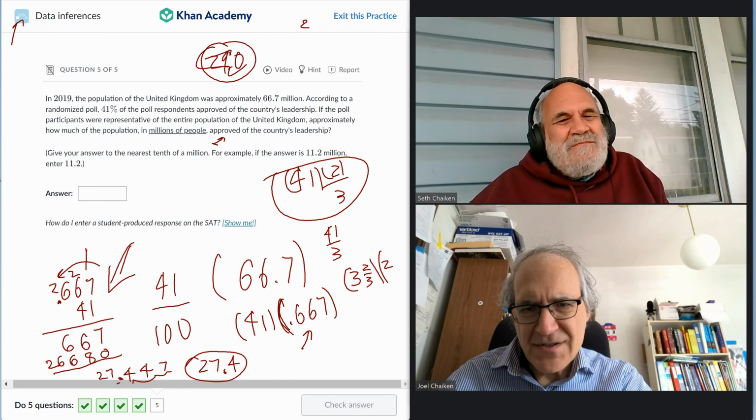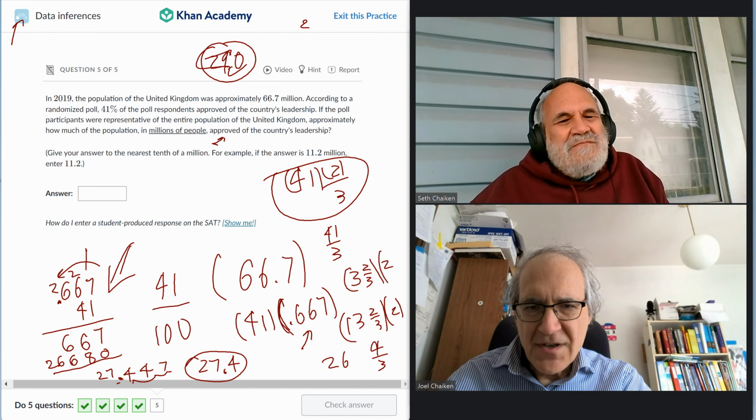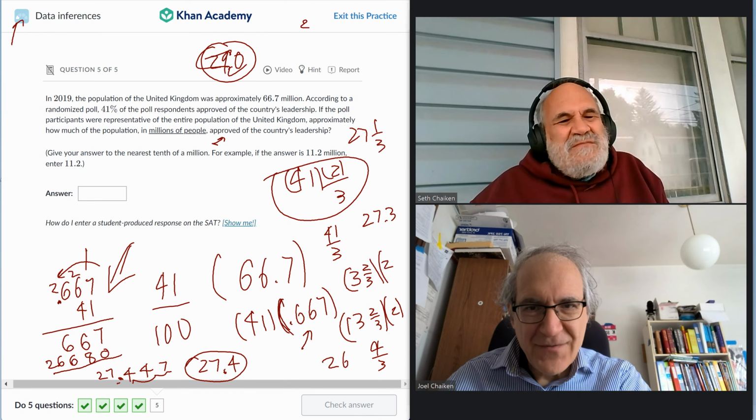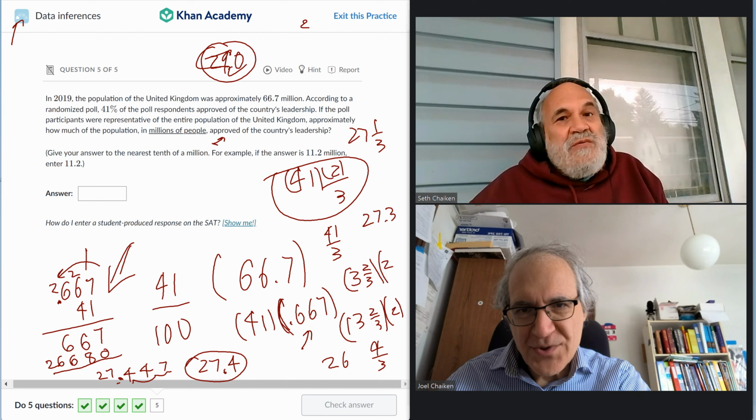No, it's 13. It's 13 and 2/3 times 2, what is this 2 there? Yeah, 2, right. So that's 26 and 4/3, which is 27 and a third, which is 27.3. Ooh, different answer. Look at that, right? It would have come down too small. If we did 2, yeah, we would have gotten 41.